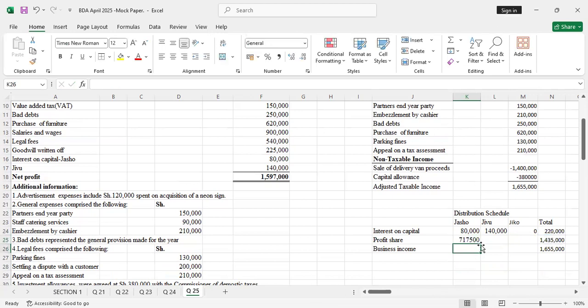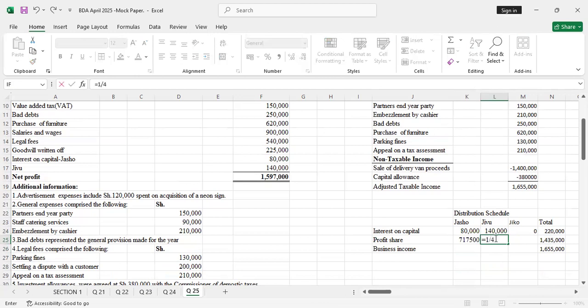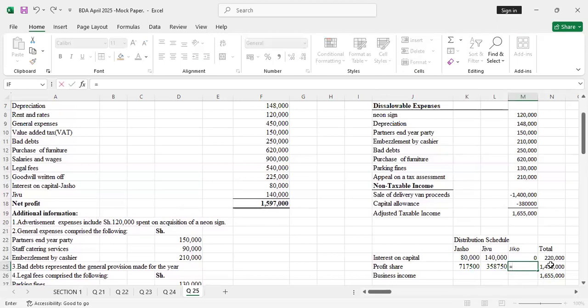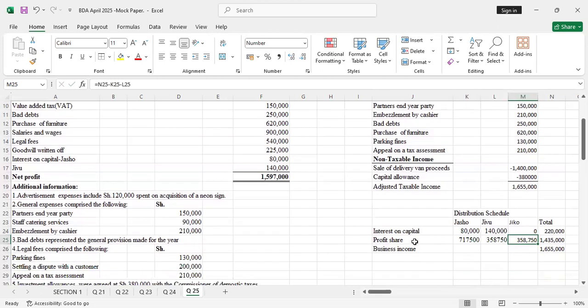Then Jivu was 1 over 4 times this amount. Jiko was also 1 over 4, but you can just take this and subtract the others, because what remains is the share for Jiko. It's still 358,750.